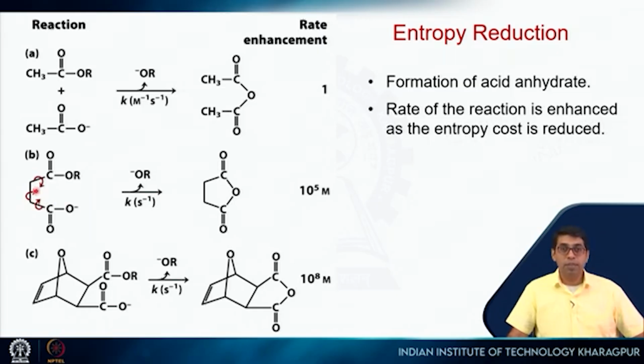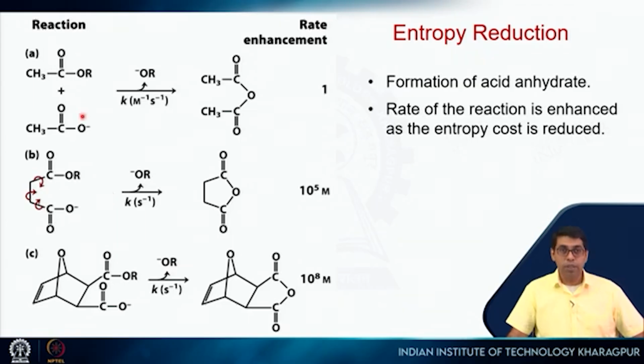But still this is not that great, because we still have entropy. We can have rotation about this bond, about this bond, about this bond. So if we make this even more rigid like this, so that even the entropy cost is reduced here, then the rate enhancement is even more. So we get another 1000-fold rate enhancement. So this is what enzymes do.